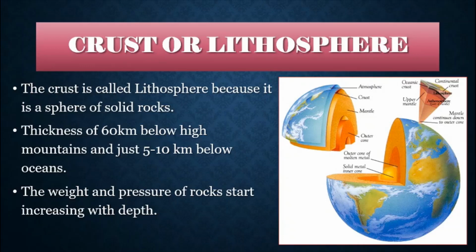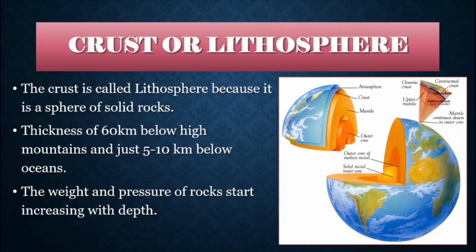Now, the crust is a relatively thin layer of rocks with a thickness of 60 kilometers below high mountains and just 5 to 10 kilometers below the oceans. Alright, below the oceans it is just 5 to 10 kilometers, and over here, the thickness is 60 kilometers below the high mountains.